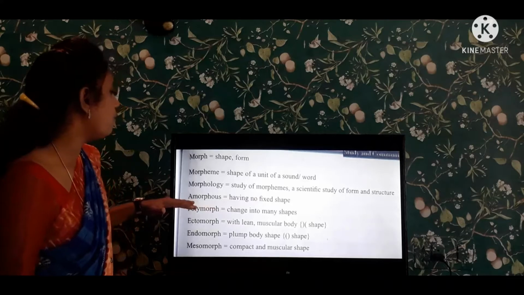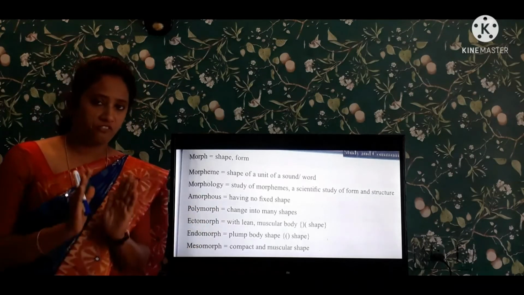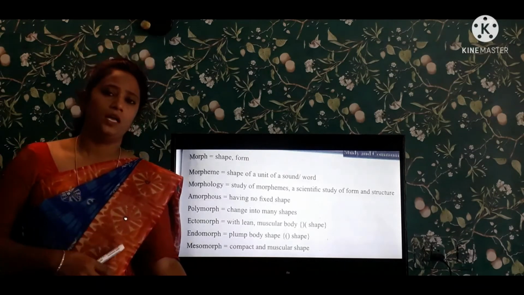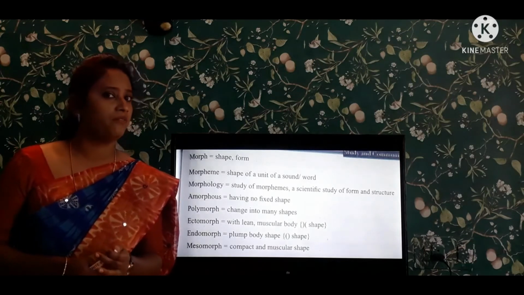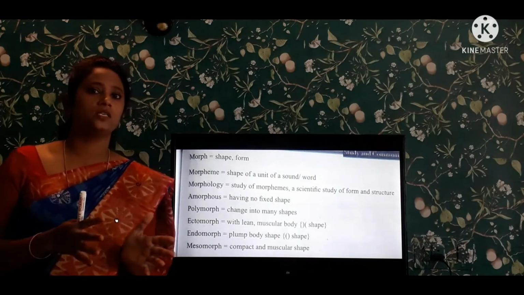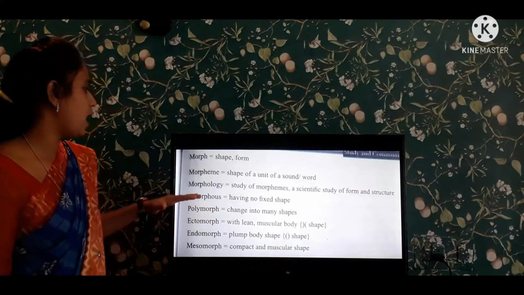Next one, amorphous. Amorphous means having no fixed shape. Is an amoeba having a fixed shape? No, it changes its shape, right? It is not having a fixed shape. That's the example for amorphous.